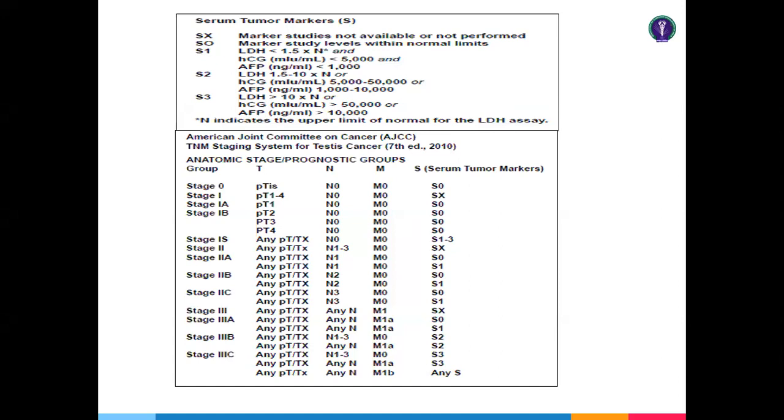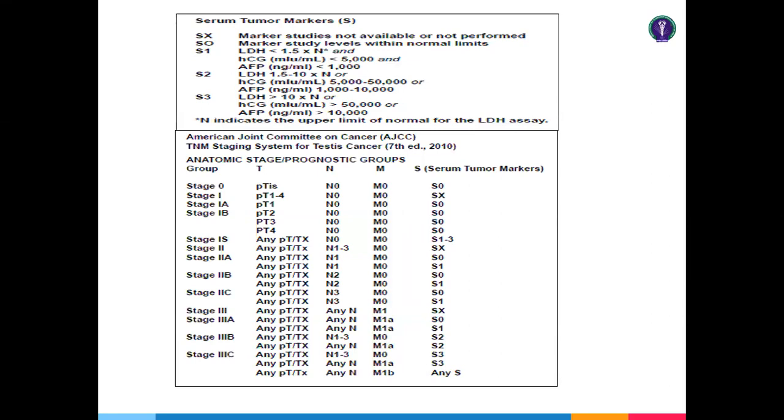Then in S2, 1000 to 10,000 is alpha-fetoprotein, beta HCG 5000 to 50,000, and LDH level is 1.5 times to 10 times. And S3 is more than 10 times. This is 50,000 and 10,000. This is a very important scoring you have to remember.